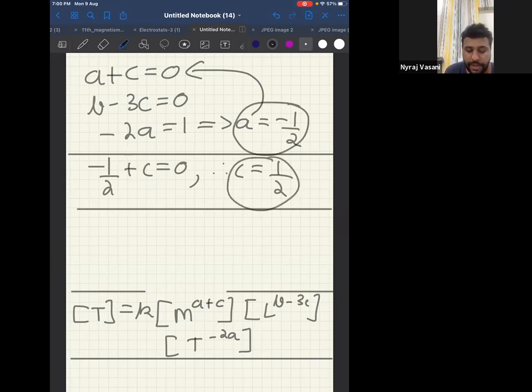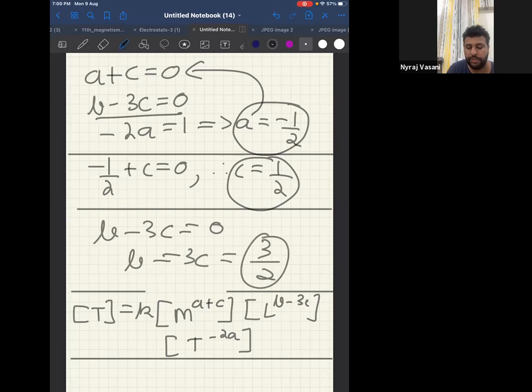Continue. Now, B minus 3C equal to 0, or B equal to 3C, or B is equal to 3 by 2. Therefore, I get the answer: A as minus half, C as half, and B as 3 by 2. Getting it, all of you? Look at it clearly and let me know if you guys can manage.